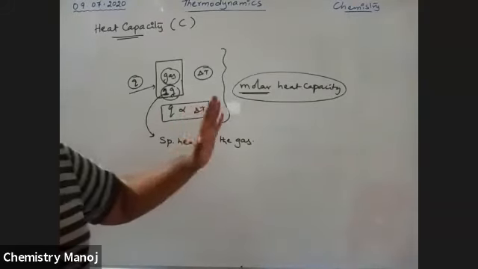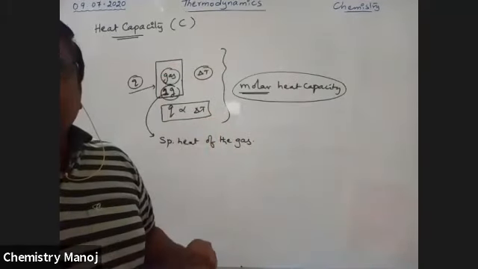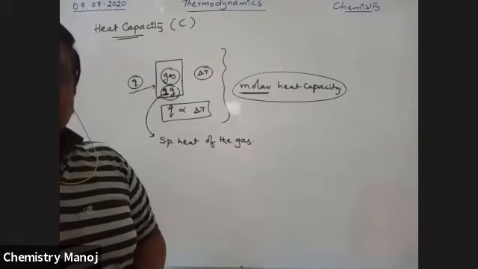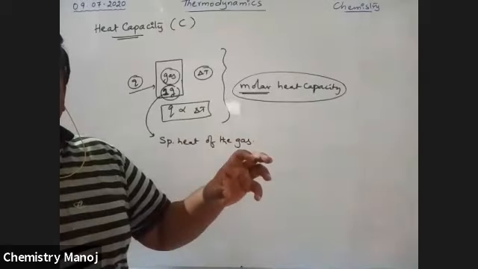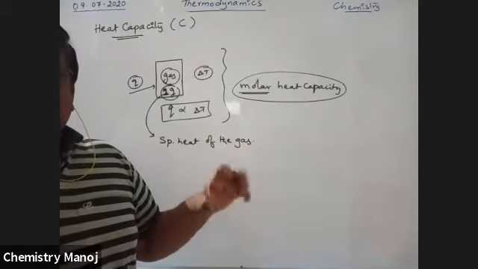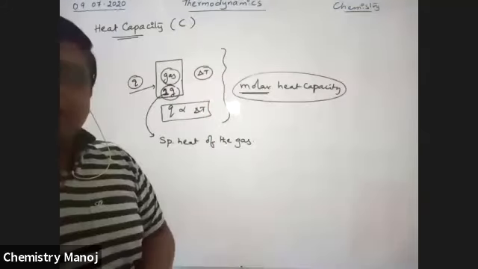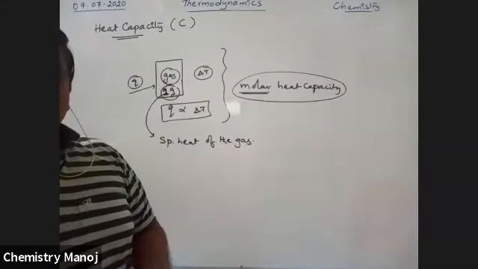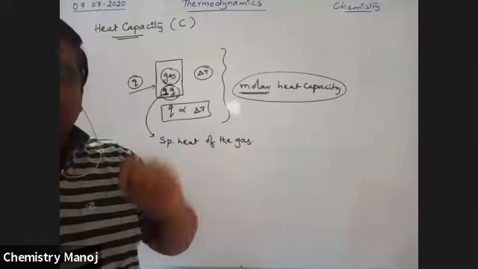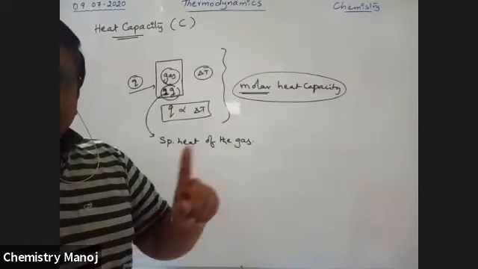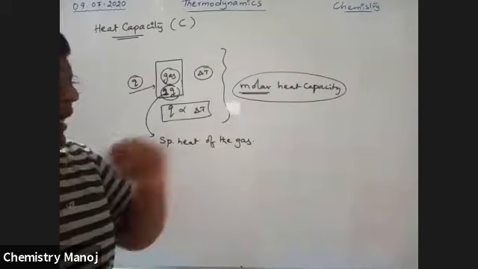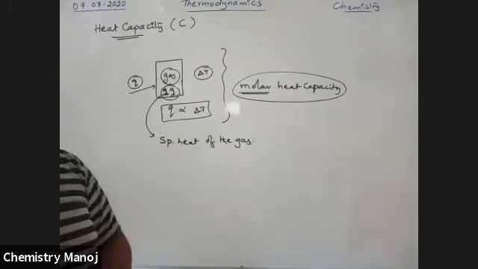So for an unknown quantity of the gas, that is called heat capacity. If the heat capacity is calculated for 1 mole of gas, it is called molar heat capacity. Instead of 1 mole, if I take 1 gram of gas, it is called specific heat of the gas.